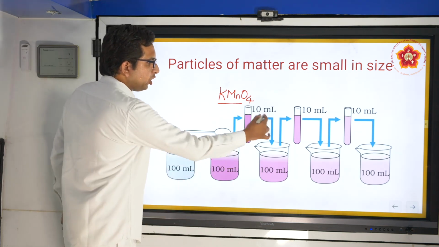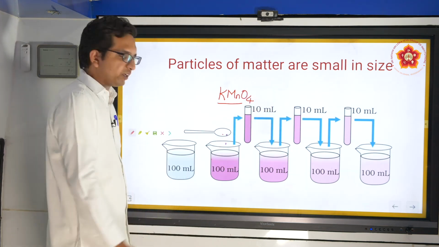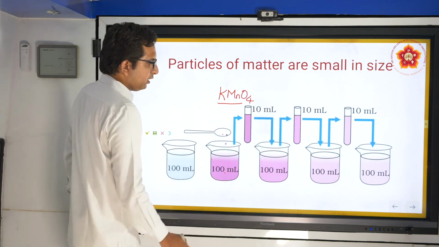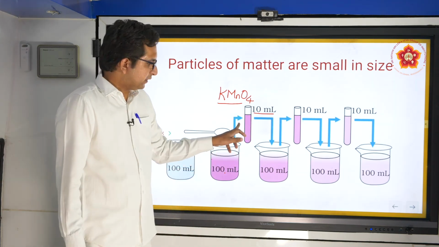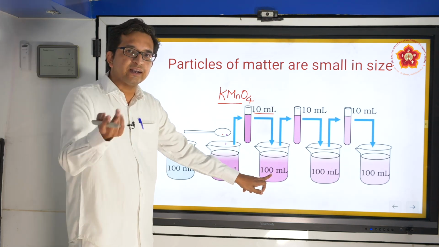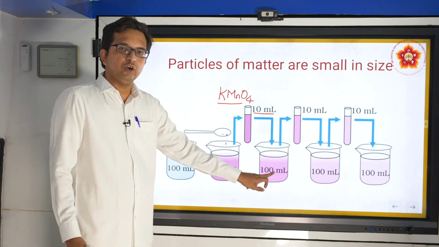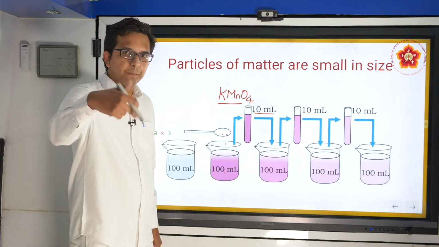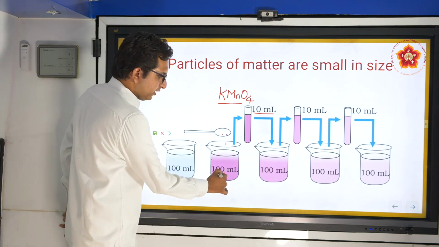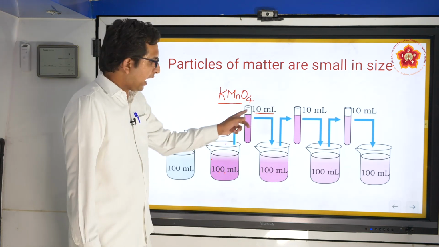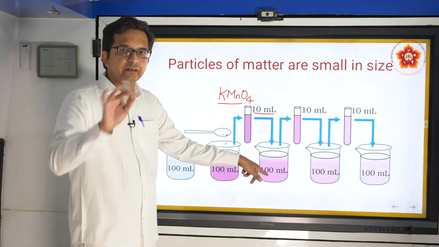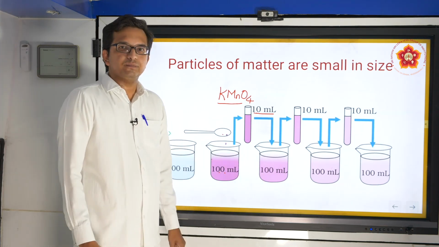Slowly, they went on diluting it. From this 100 ml, they have taken 10 ml of this solution, added it to the next beaker, and added another 90 ml to make a total of 100. Just to repeat: from this 100 ml, they have taken out 10 ml of the solution, added it to the next beaker, and mixed in water.